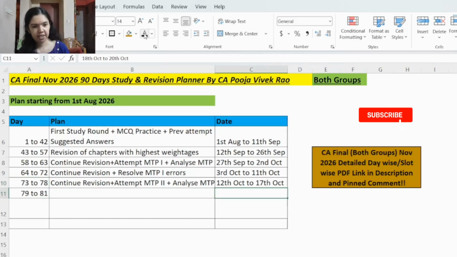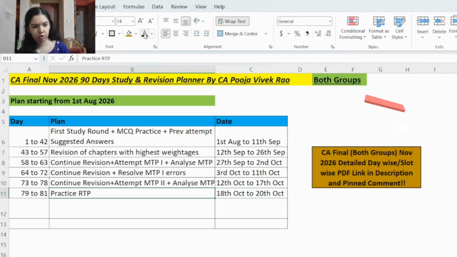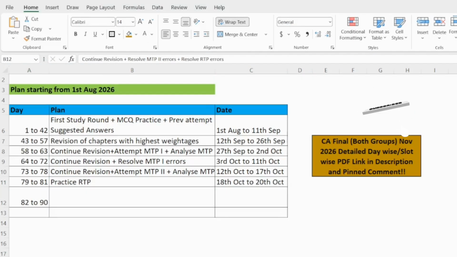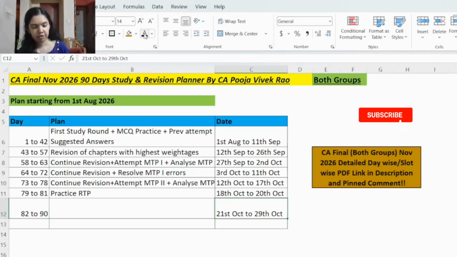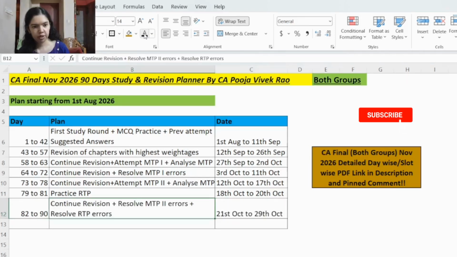Then from day 79 to day 81, that is 18th October to 28th October, you will practice the revision test paper for each of the subjects. Then from day 82 to day 90, that is 21st October to 29th October, you will continue revision, plus you will work on the MTP2 errors and also RTP errors. So MTP2 and RTP would have been practiced, right? At that time, if you come across any errors, you can resolve and work on those.